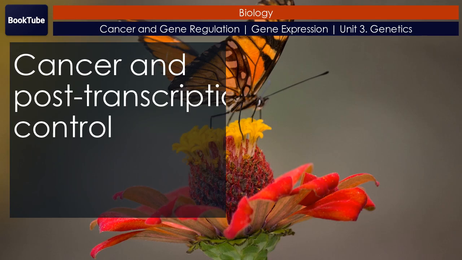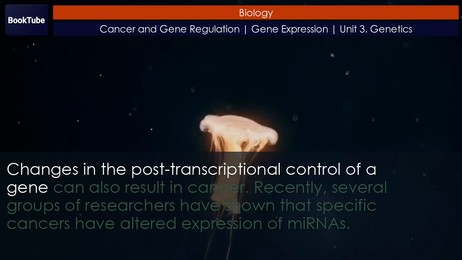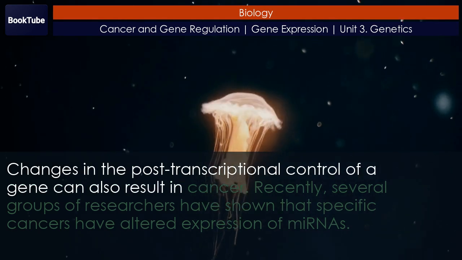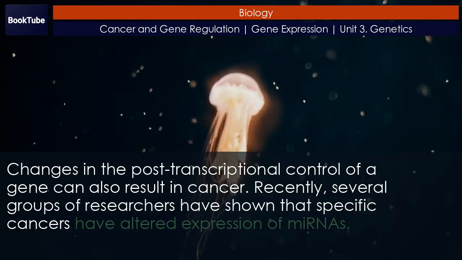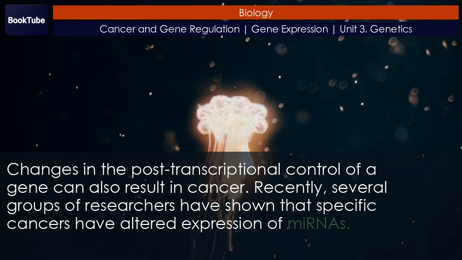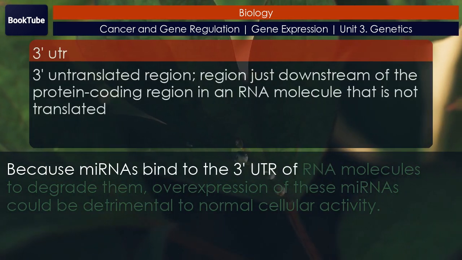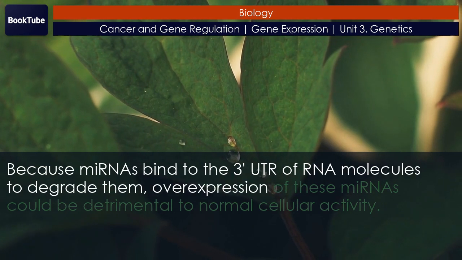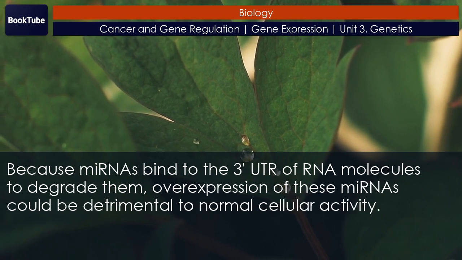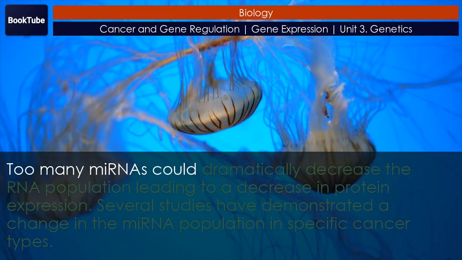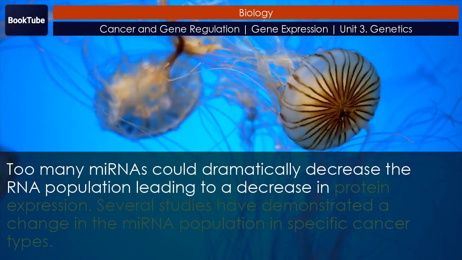Cancer and post-transcriptional control. Changes in the post-transcriptional control of a gene can also result in cancer. Recently, several groups of researchers have shown that specific cancers have altered expression of miRNAs. Because miRNAs bind to the 3' UTR of RNA molecules to degrade them, overexpression of these miRNAs could be detrimental to normal cellular activity. Too many miRNAs could dramatically decrease the RNA population, leading to a decrease in protein expression.